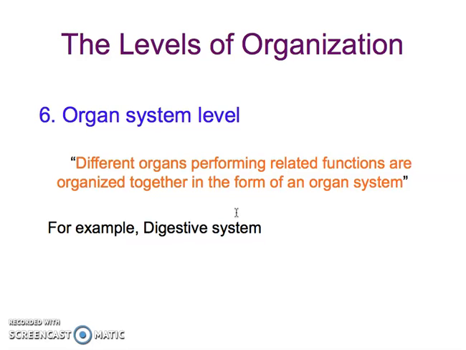So there is not only one single organ in any system level which performs the whole thing alone. Rather, in organ system level, we have different organs performing related functions. So again, there is a thing which we call related functions, and this related function means something coordinated as well.